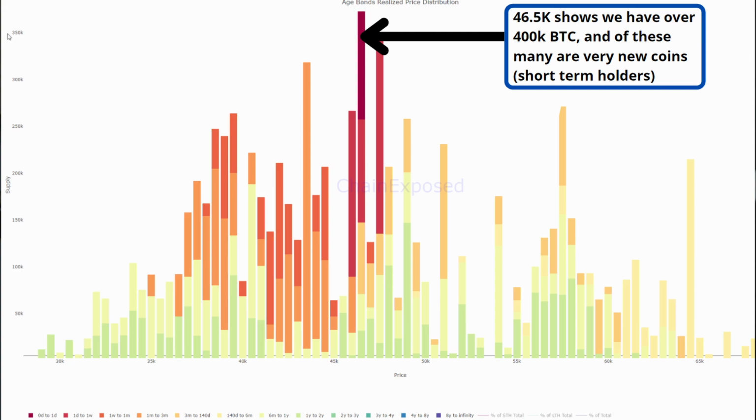So this is all great, that this can tell us where individuals are holding the asset, but what does it actually mean? Why does it matter? So there are several reasons for this, but let's talk about the most obvious reason. When you're moving through a price range, so let's say our price is moving from 40K up to 45K, we as investors want to know where we're likely to hit strong levels of resistance.